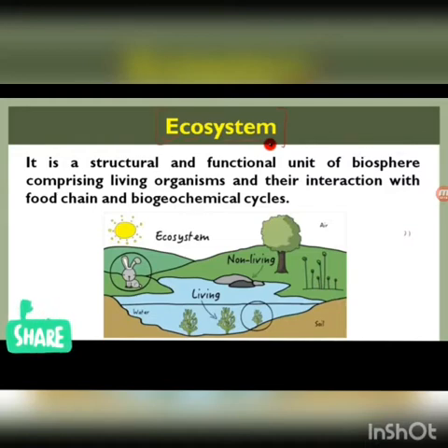You can see here in the figure there is an ecosystem represented. There is a sun, there is earth here, there is water, soil, air. So these all comprise the biosphere along with the living organisms. And food chain we will learn now, and biogeochemical cycles. All together, all these three things interact to form the ecosystem.